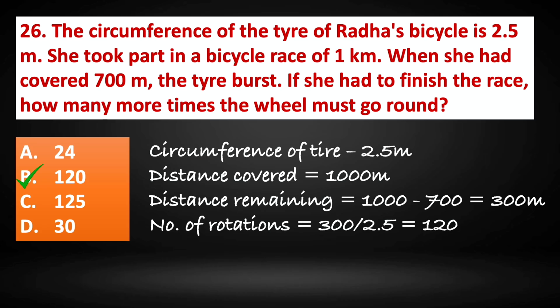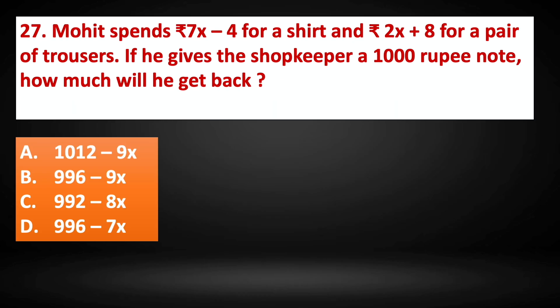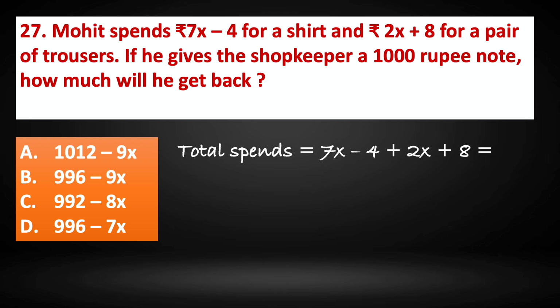Question number 27. Mohit spends rupees 7x minus 4 for a shirt and rupees 2x plus 8 for a pair of trousers. If he gives a shopkeeper a 1000 rupee note, how much will he get back? So what is the total expenditure? Total spends is 7x minus 4 plus 2x plus 8. And that gives us 7x plus 2x is 9x. 8 minus 4 is 4. So 9x plus 4.